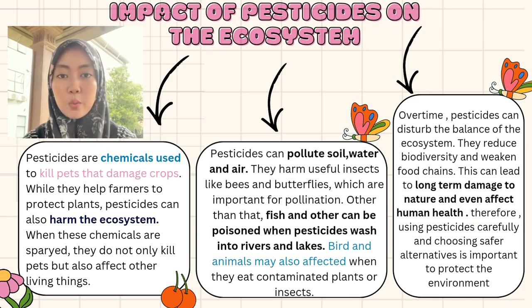In addition, when pesticides wash into rivers and lakes, fish and other animals can be poisoned too. As a result, birds and animals may be affected when they eat contaminated plants or insects. Over time, pesticides disturb the balance of nature. Therefore, they also can reduce biodiversity and weaken food chains. This can lead to long-term damage to the environment and human health.